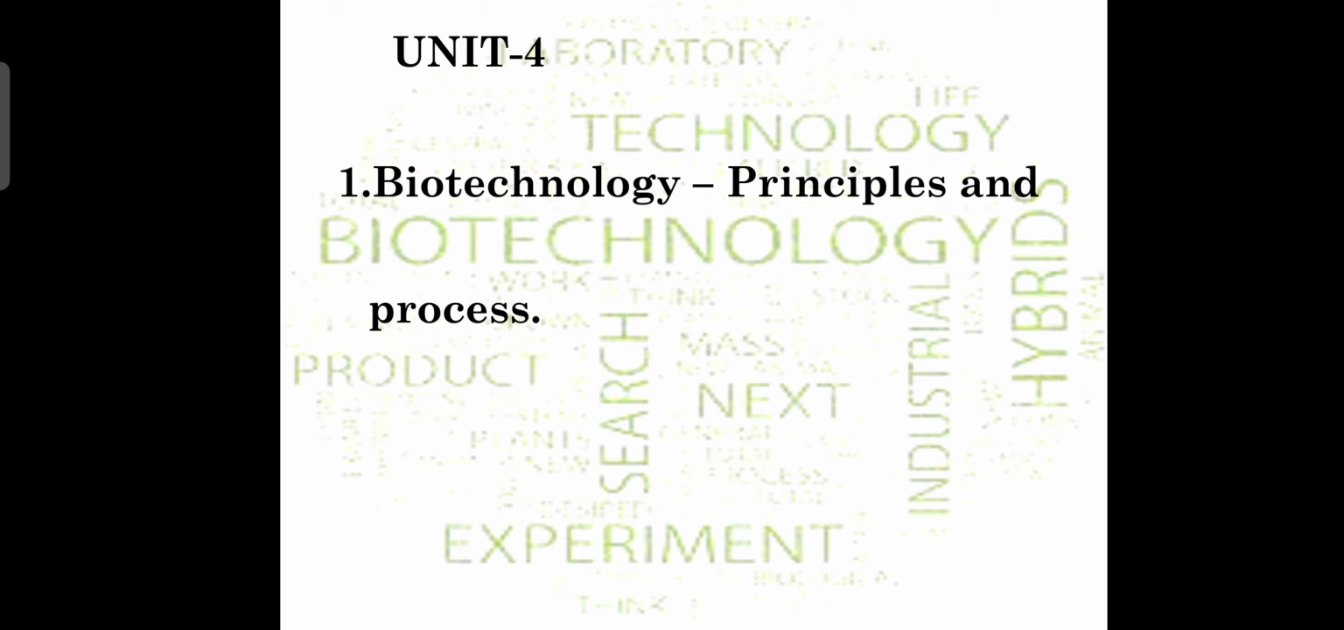And in the chapter they have given a term called the process. There are some steps followed in recombinant DNA: isolation of genetic material, amplification of gene of interest, cutting the DNA at specific locations, insertion of recombinant DNA into cell, culturing of host cell and obtaining foreign gene product, and downstream processing. All this is in unit number 4, chapter number 1, biotechnology principles and process.